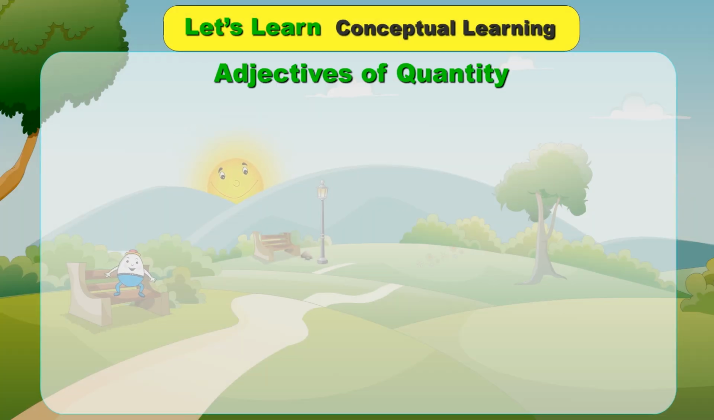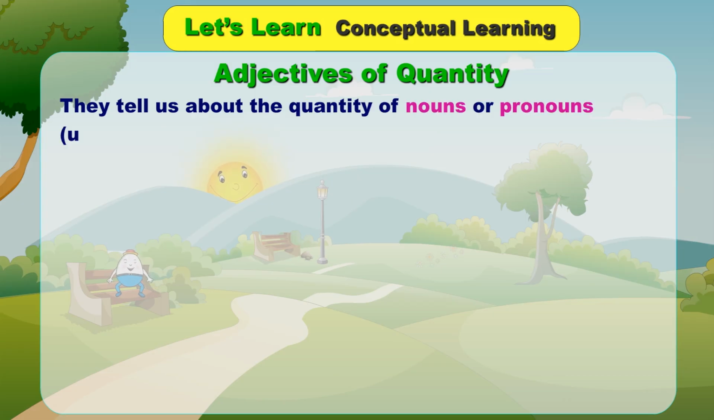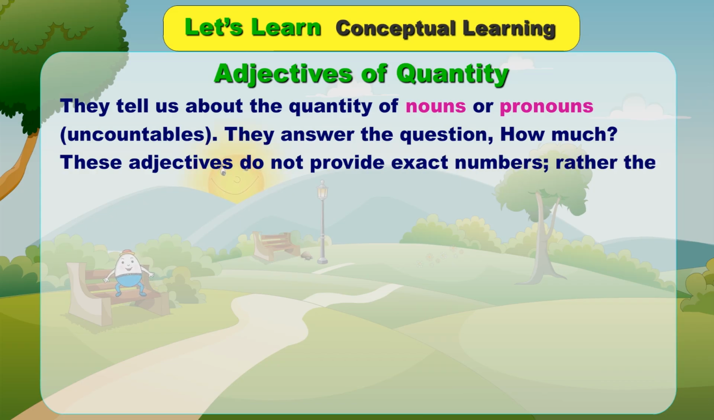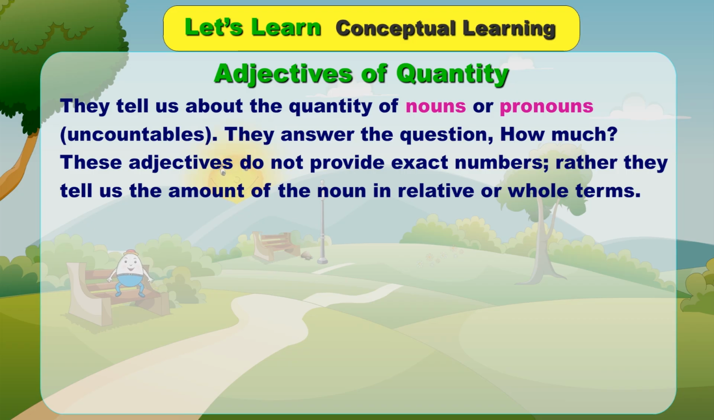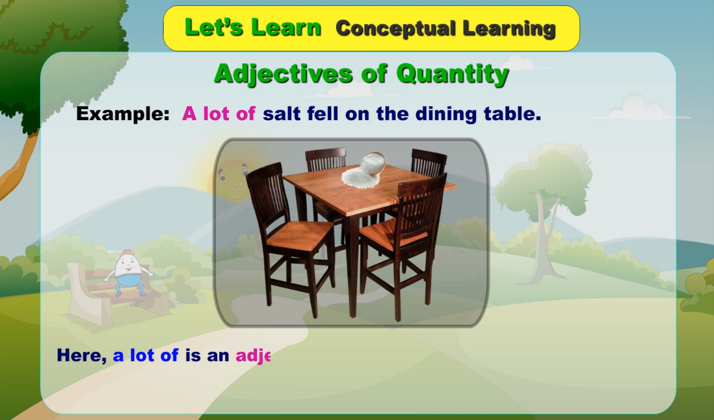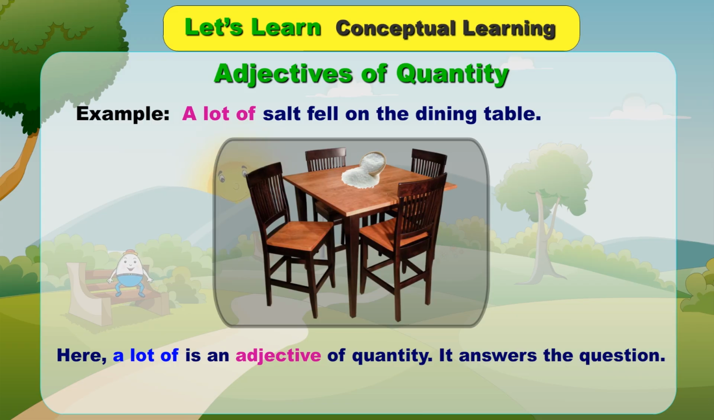Adjectives of quantity. They tell us about the quantity of nouns or pronouns, uncountables. They answer the question, how much? These adjectives do not provide exact numbers, rather they tell us the amount of the noun in relative or whole terms. Example, a lot of salt fell on the dining table. Here, a lot of is an adjective of quantity. It answers the question, how much salt fell on the dining table?